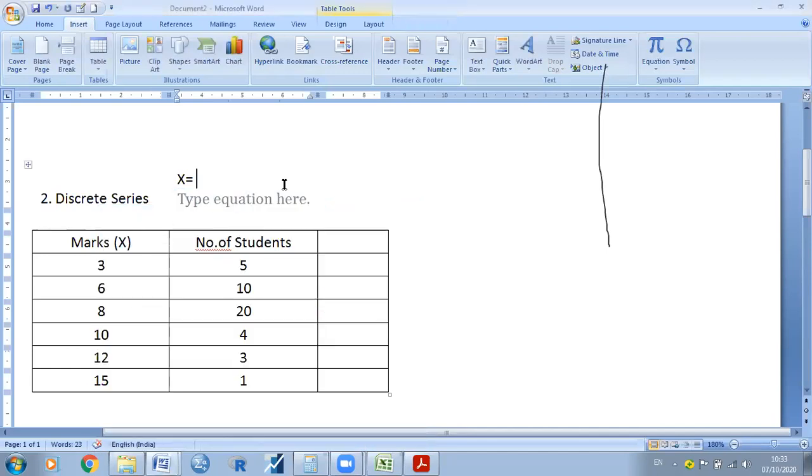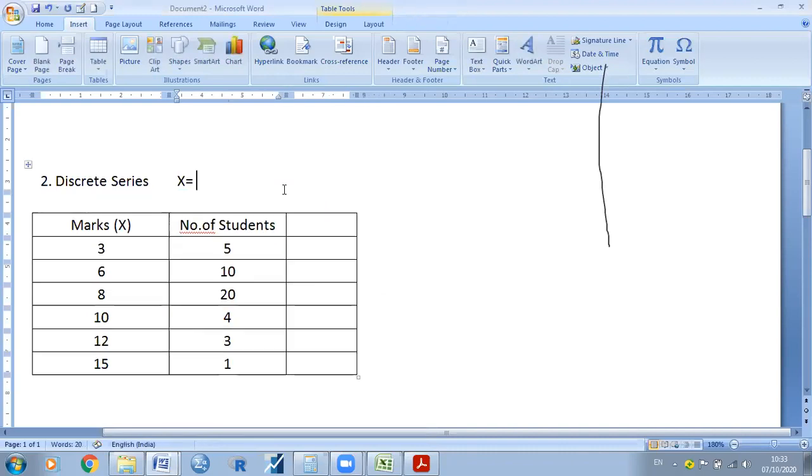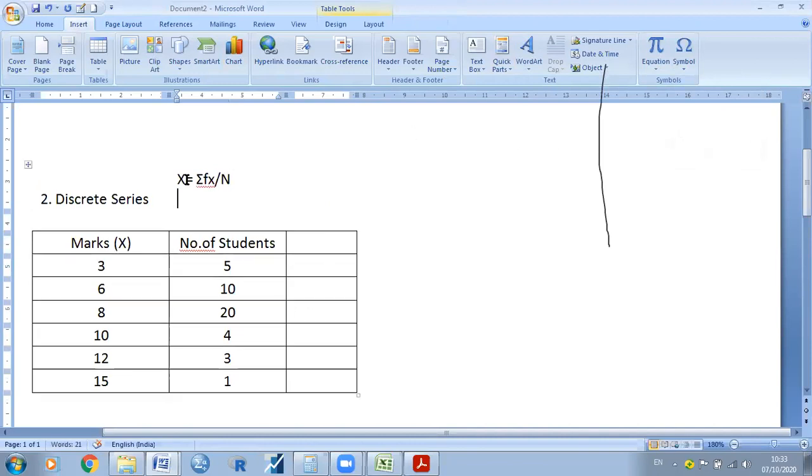I'm not able to write x bar here, so x bar is equal to sigma fx divided by n. This is the formula: x bar is equal to sum of fx by n.